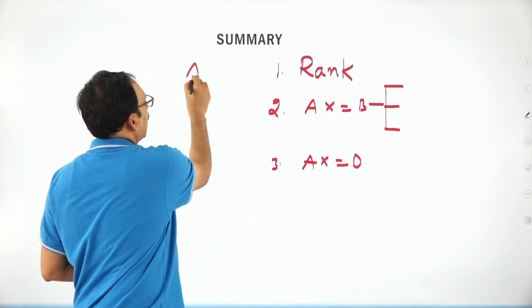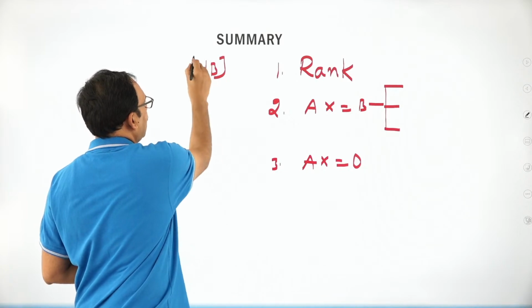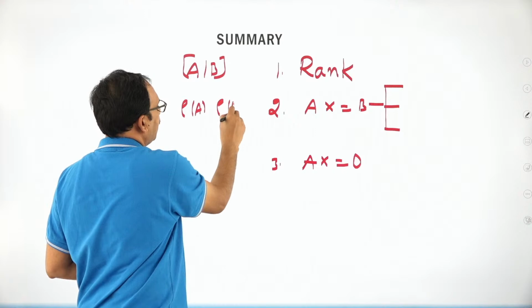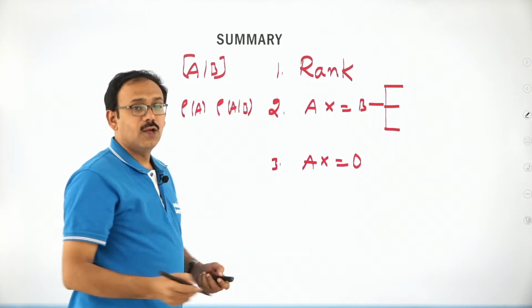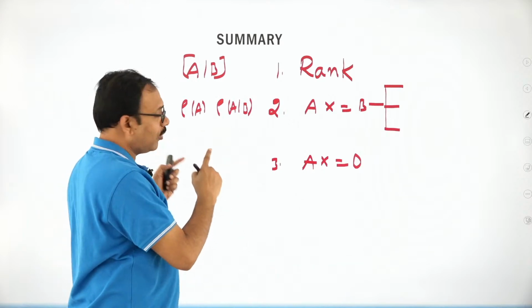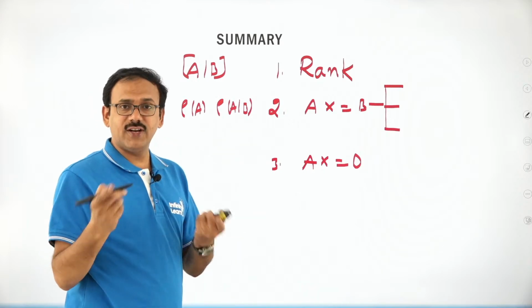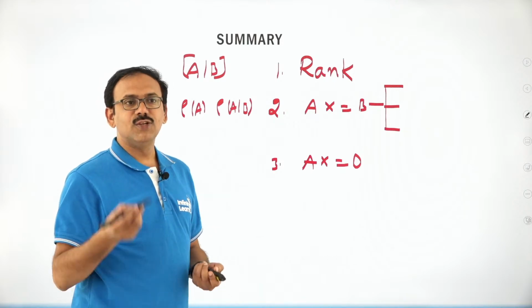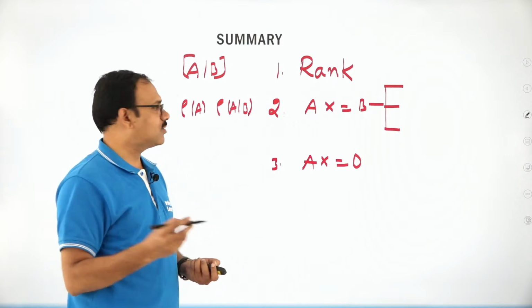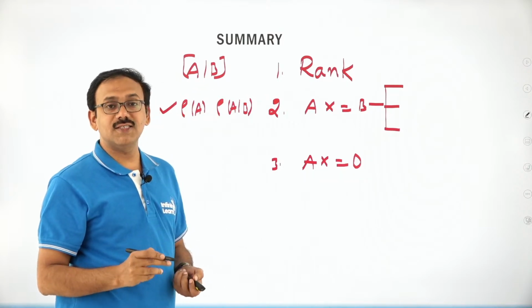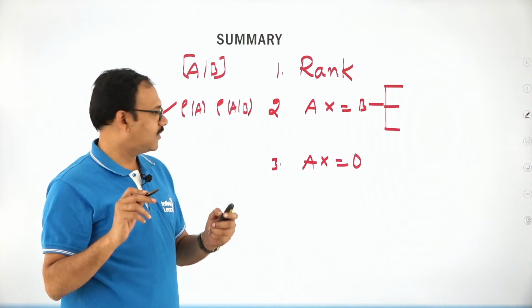You consider the augmented matrix A|B and find the rank of A and the rank of A|B. If both are equal and equal to 3, unique solution. Both are equal but less than 3, infinitely many solutions. Both are not equal, no solution. The unique solution or infinitely many solutions case is called consistent. The no solution case is called inconsistent, right?